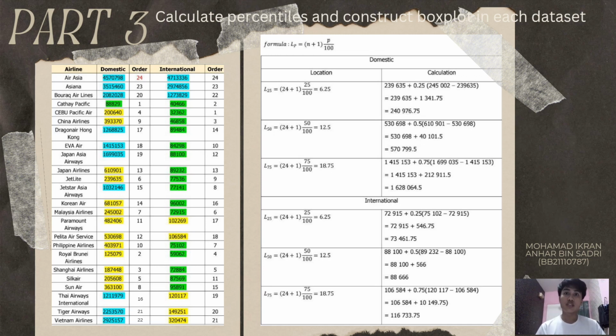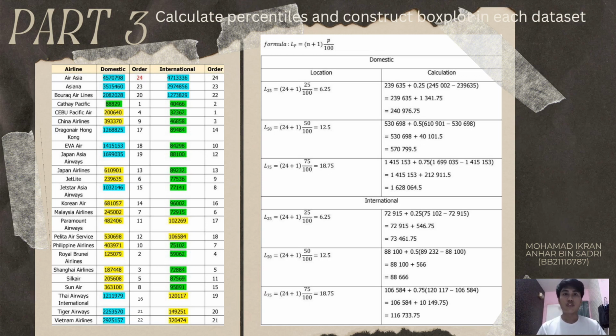of domestic passengers are less than 240,976.5, and 50% of domestic passengers are less than 570,799.5, and 75% of domestic passengers are less than 1,628,064.5 respectively. And then we can find the 25th percentile, 50th percentile, and 75th percentile for international passengers, and that